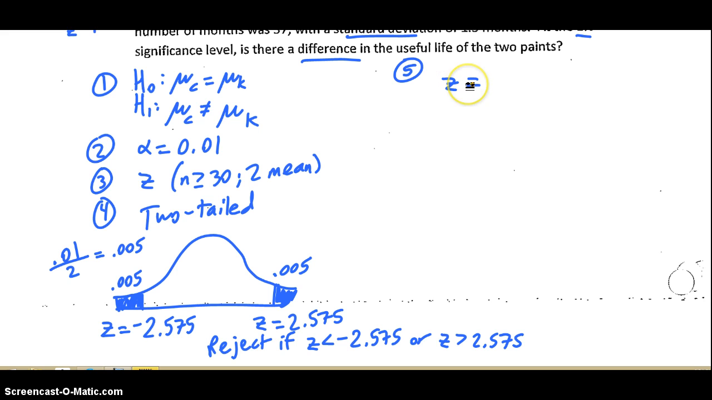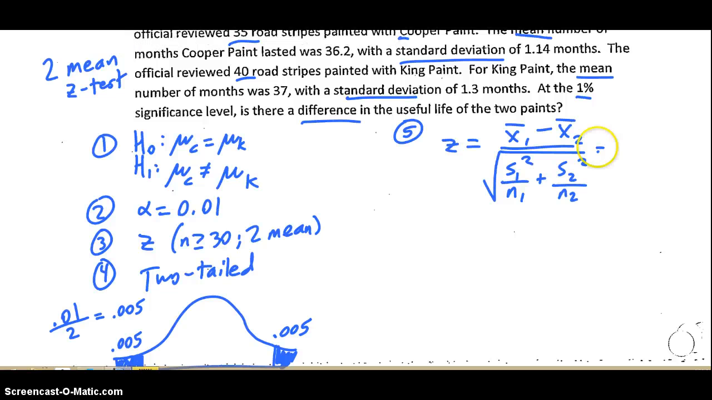For a 2 mean test, you have x bar 1, that's the first sample mean, minus x bar 2, that's the second sample mean, over the square root of your first standard deviation squared over n1, plus your second standard deviation squared over n2. Make sure you square those when you type them in your calculator. So let's go back up to our numbers here. The first sample mean was 36.2. By the way, once again, the first sample mean I'm using is the first one that we mentioned, so that would be the Cooper paint, which is why I'm using the 36.2 first.